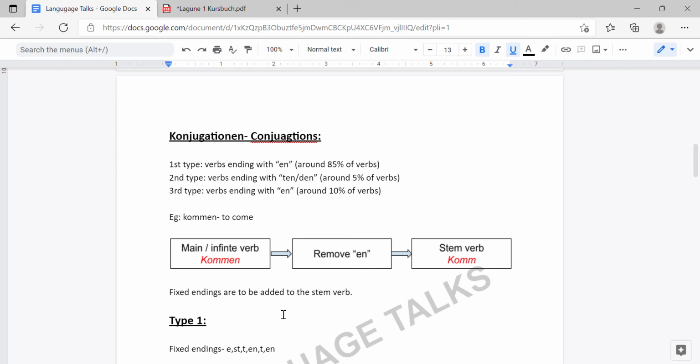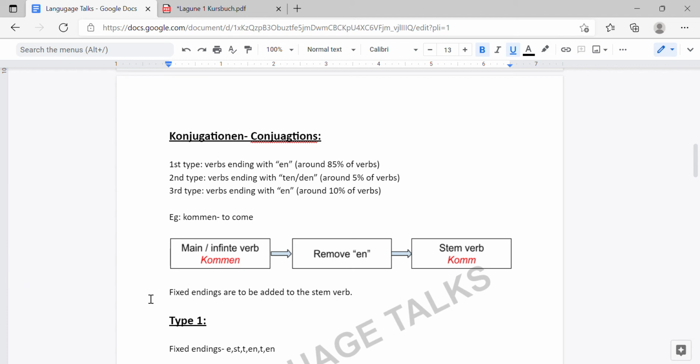We can easily find the second type of verbs with the endings. Any verb ending with ten or den comes under the second type. The first and third types have the same ending, but trust me, with enough practice, you will be able to guess almost 90% correctly whether the verb is the first type or the third type.